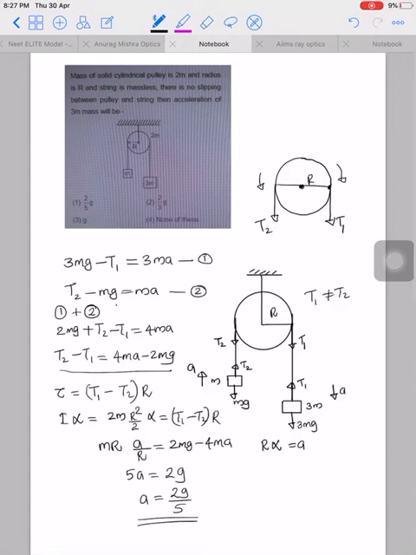Okay, here the important thing is that the tensions on both sides of the string are not equal. If the mass of the pulley is 0, then the torque is 0. Therefore, T1 is equal to T2. That is the difference in the two situations. Okay, I think you got the solution and the idea. Thank you.